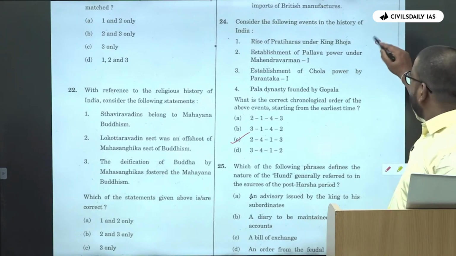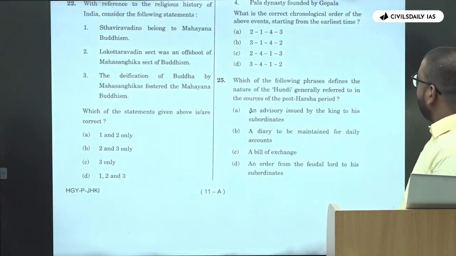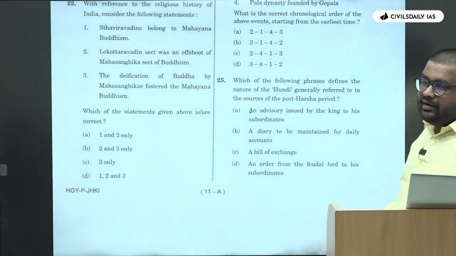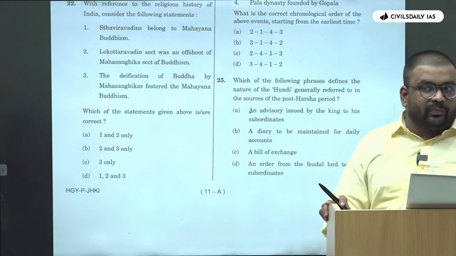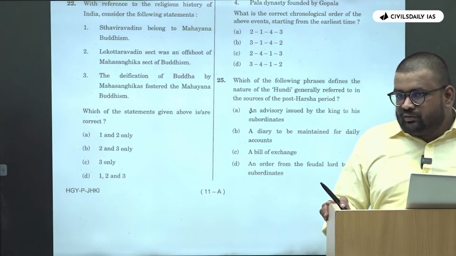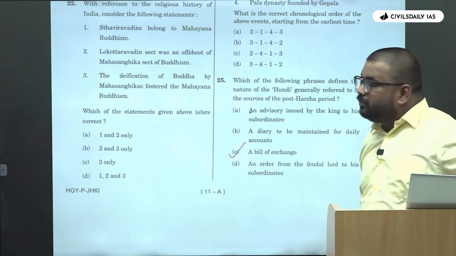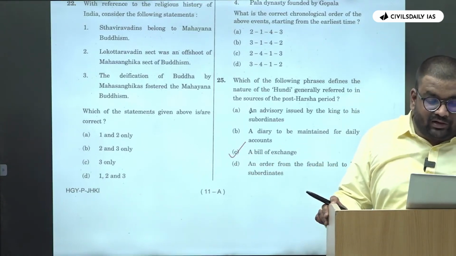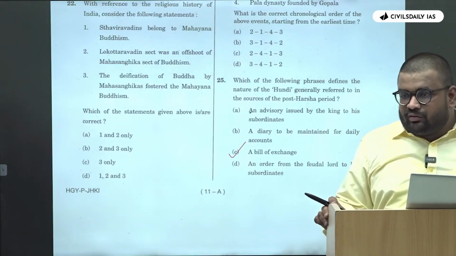Okay, third. And then fourth, which of the following phrases defines nature of hundi? If you have read your economics के banking के basics में ही that particular terminology is given. Okay, hundi is the system of the or the type of the bill of exchange. Okay, it was the letter carried by the or during the time of the trade.